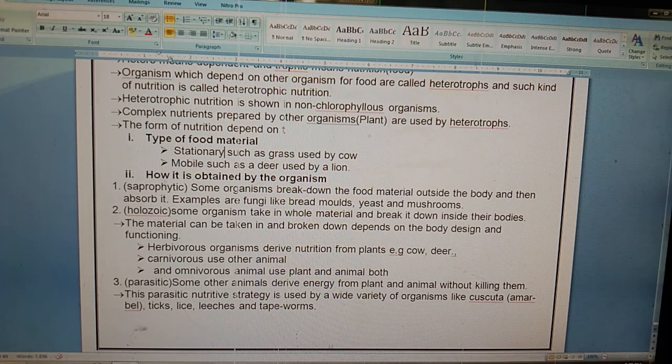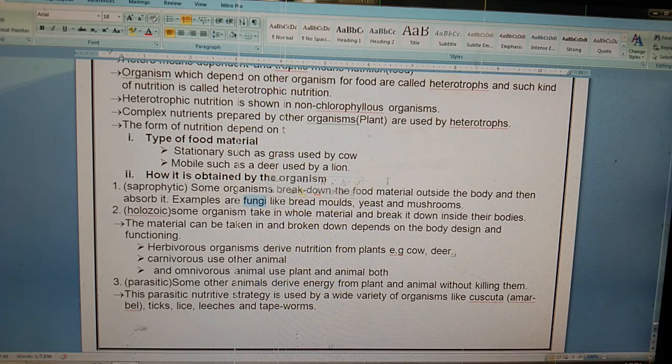And second, heterotrophic nutrition depends on how food is obtained by the organism. No doubt we are taking two types of food material, but the method of obtaining food material is different, because in animals, not only humans, many other organisms are included, like fungi. See how fungi obtain their food.